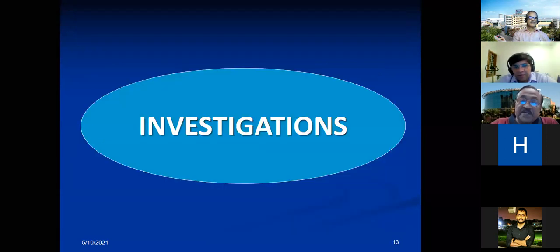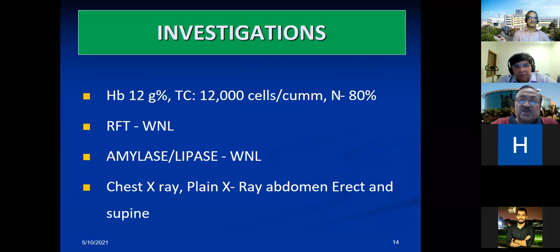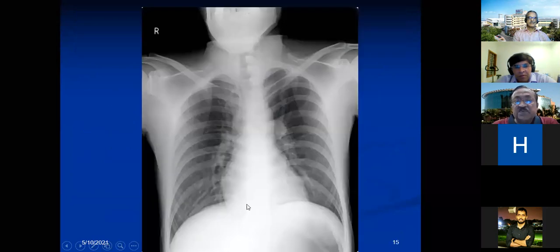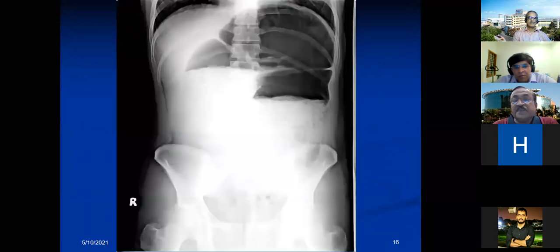Put up an important slide now. Total counts were elevated. There was some infection. The rest of the things were normal, and we took one chest X-ray, which is normal. And this is the plain X-ray abdomen erect. Now, Dr. Hari or Ajit or somebody, take it and tell me what this loop may be.